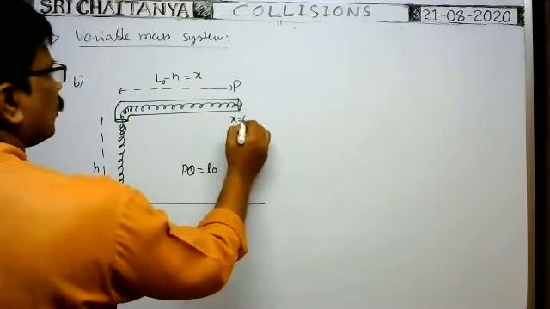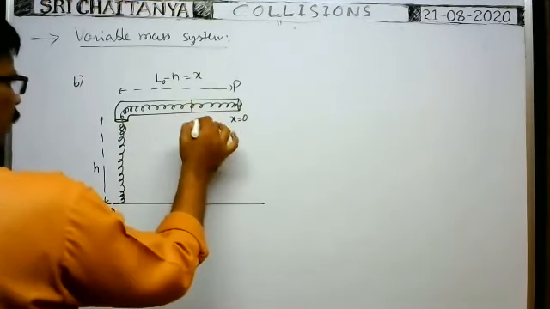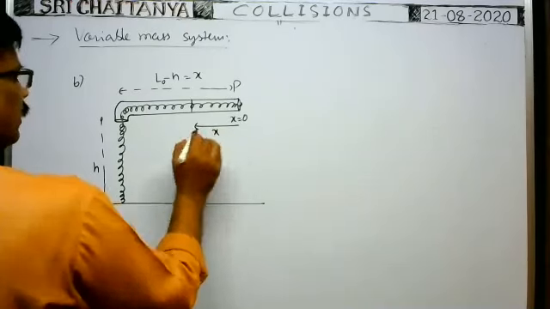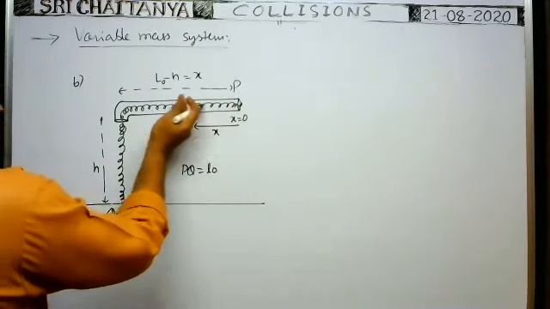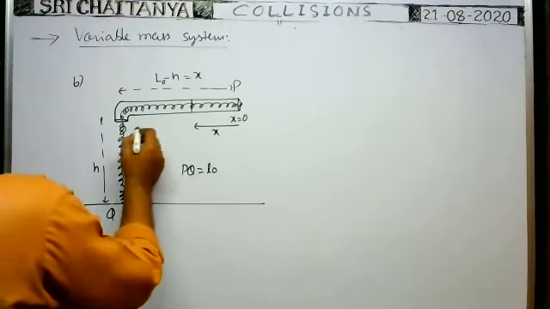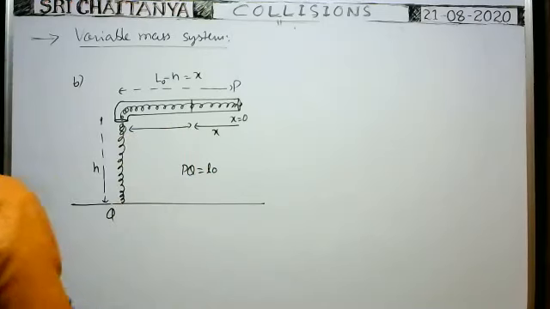Suppose x is equal to 0. At x is equal to 0, the total mass is there. Whenever this length is equal to x, this length of the chain falls like this. Then the remaining length is equal to how much? Remaining length of the chain is equal to L0 minus H minus x. Okay, you imagine like this.